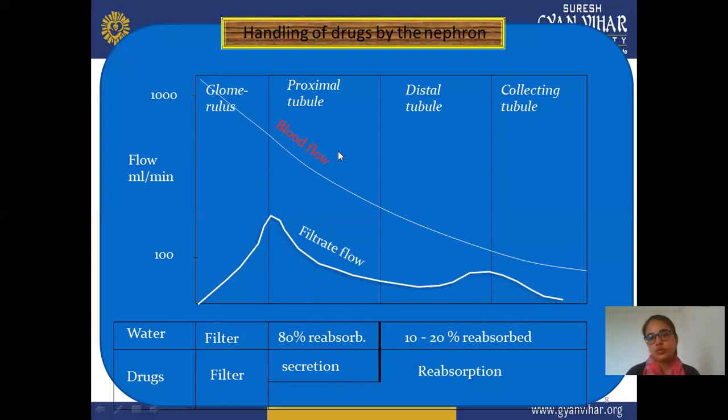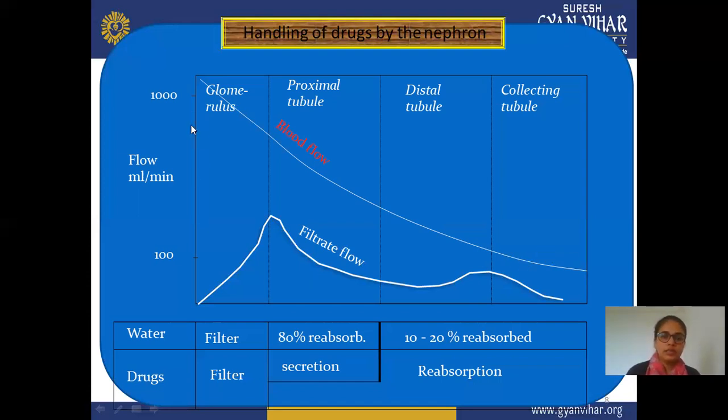And next is the proximal tubule. Here you can say excretion is more, but it decreases a little bit or starts to decline in the proximal tubule, but blood flow is also high. And next is the distal tubule. There is a complete decline of elimination or excretion, but there may be a little chance that it again shows one peak or an increase in concentration. Next is the collecting tubule. In this collecting tubule, it again declines and blood flow is also very low.